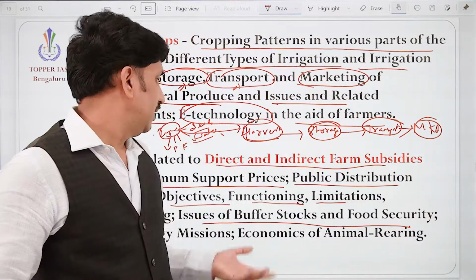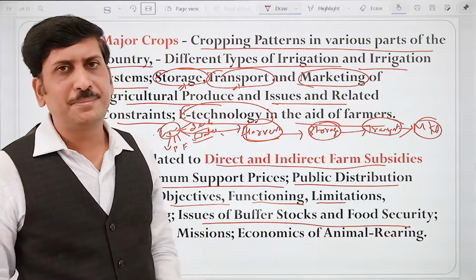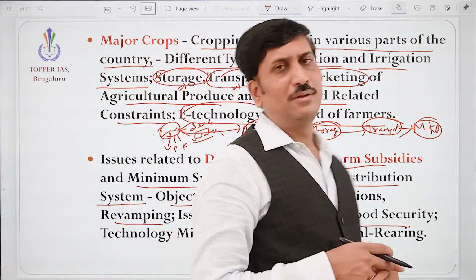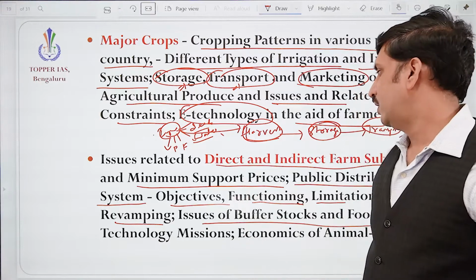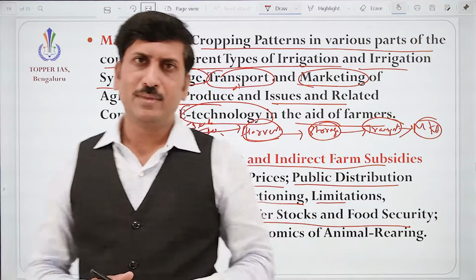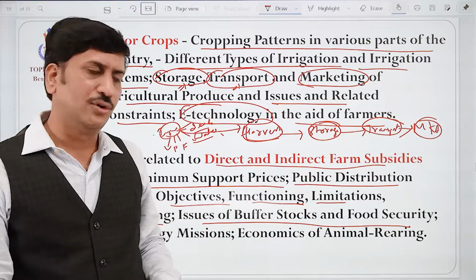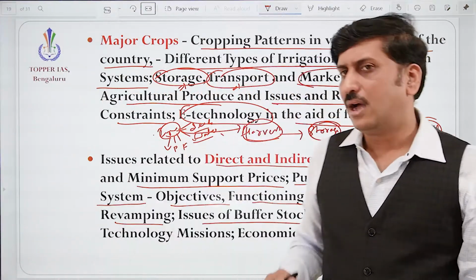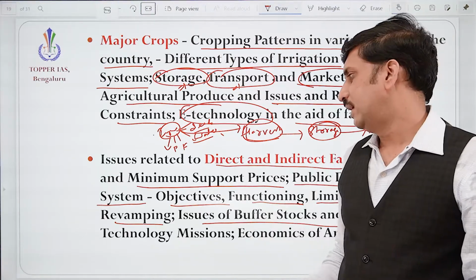Correct. But the buffer stock concept is for emergency purposes. For example, during COVID, these buffer stocks are definitely useful because they can be distributed to the people very easily. So what is the issue with that and how can food security be ensured in India? How to ensure the farmers grow the food and how to ensure that the people will get the food? Yes, everything is part of this. The Food Security Act is in place. How it is promoting the farmers to grow the crops, we'll see that.